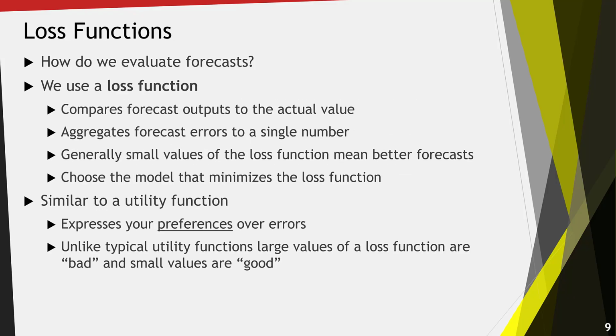How exactly do we do this? We're going to use a loss function. A loss function is a function that is going to compare forecasts from a model to the actual values. It's going to aggregate all of these forecast errors together into a single number. With loss functions, generally small values of a loss function are going to mean better forecasts. There will be smaller prediction errors. And then we're going to choose the model that minimizes that loss function.